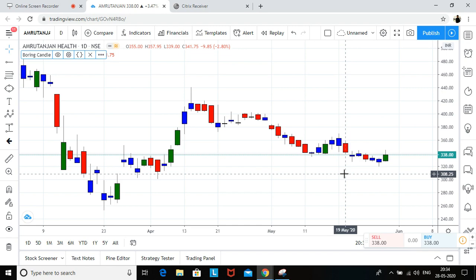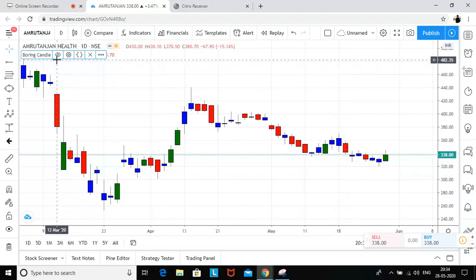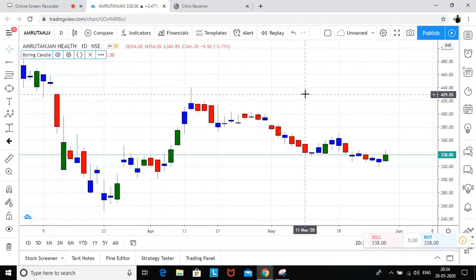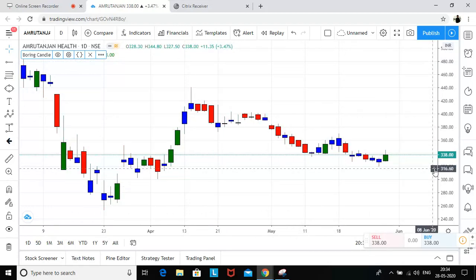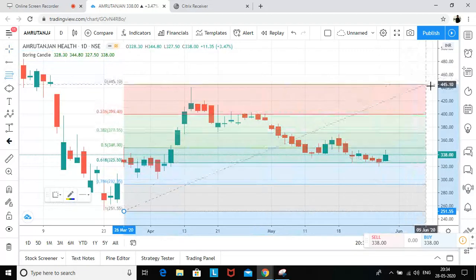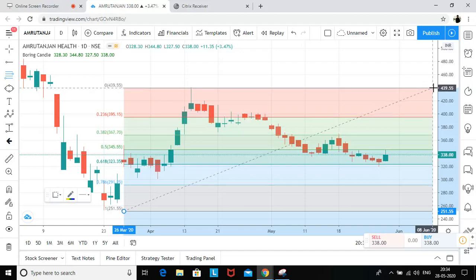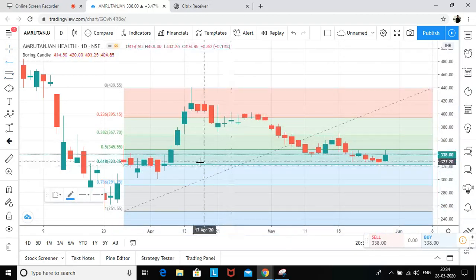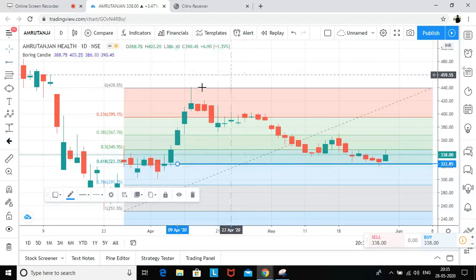So I'll be analyzing some of the stocks which we can look for going forward. Here, if you see, this is a daily chart of Amrutanjan Healthcare. The current market price is 338. Let me first try to draw the Fibonacci from this low to this high. Now the golden ratio comes to somewhere around this level, which is 323.